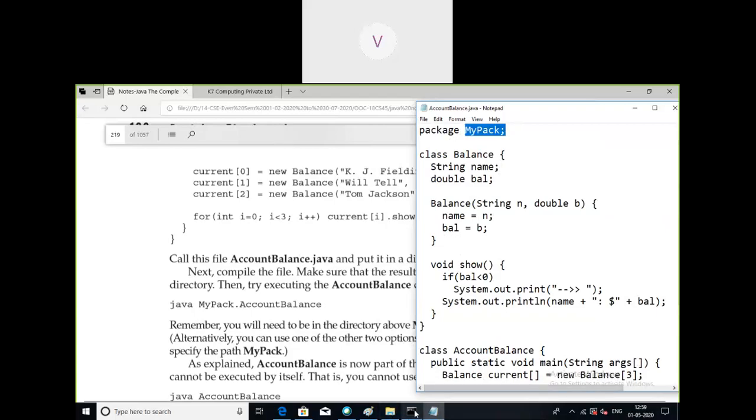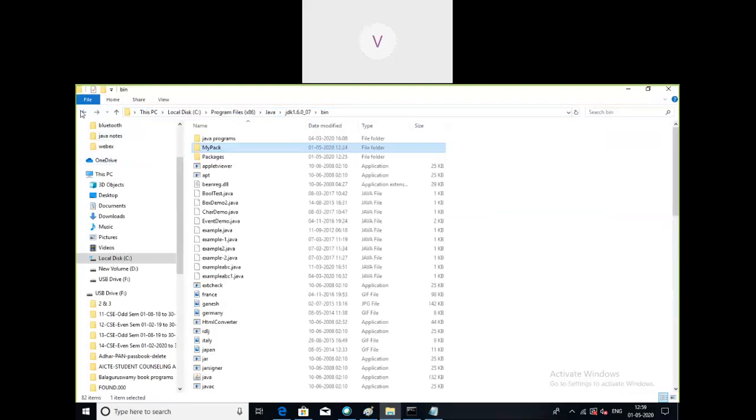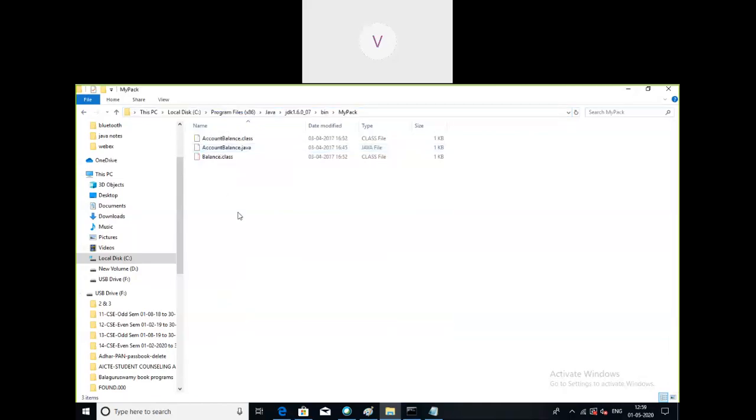So that's why, from the current directory, we can see here. What is the current directory? This one. The default directory being assumed in our experimentation is C, Program Files, Java, JDK, and bin. Within that, we have created the folder called mypack. First, you have to create an empty folder manually. Later, these things will get added, because I have already added them for explanation purposes. Earlier, these files will not be there. So first, you have to create a default folder called mypack, and then that source file must be stored here itself.